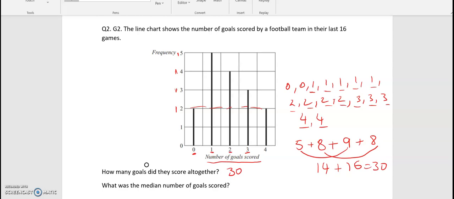What was the median number of goals scored? So the way I've laid it out in here, with all the number of goals in order, it's going to be easy for me to work this out. So I'm going to cross out both sides. So we have a 2 and a 2, which is 4. Half of 4 is 2, so that gives us an answer of 2. So the median number of goals is 2.